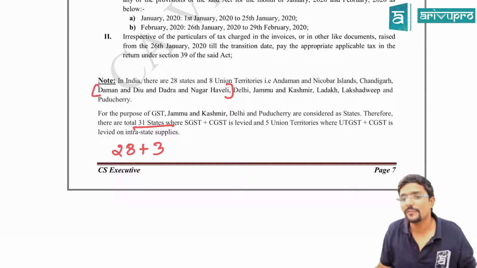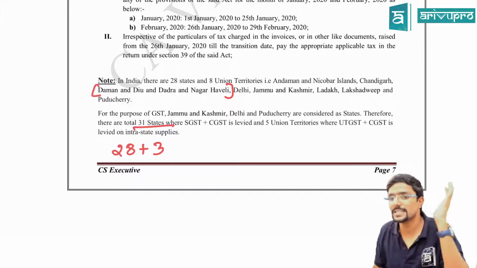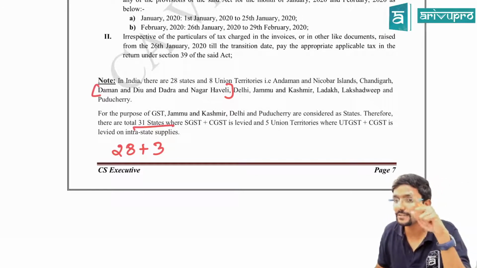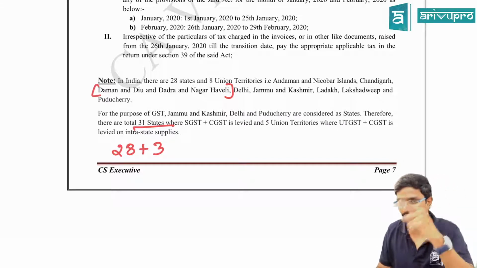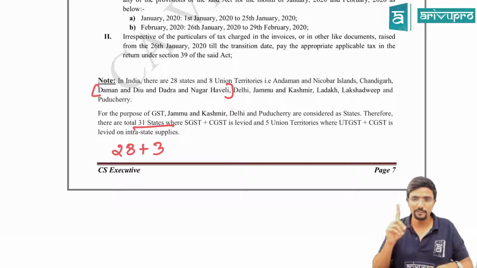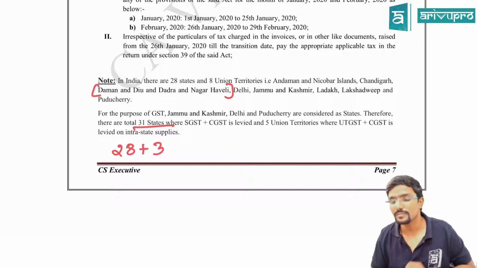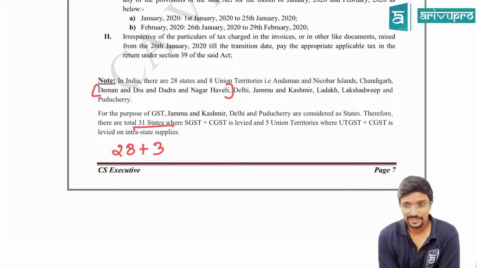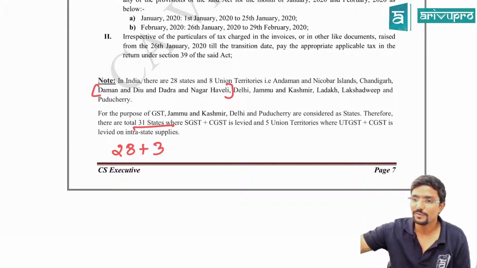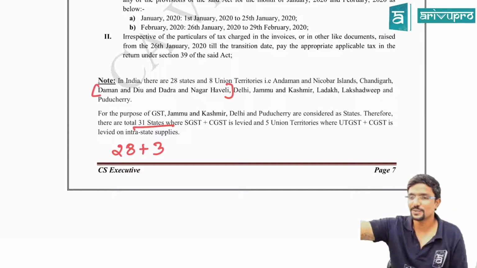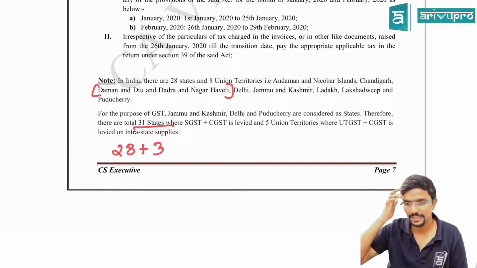Okay. Where SGST plus CGST is levied and 5 union territories where UTGST plus SGST, CGST is levied on intra-state supplies. Please be careful with this. This is one important change, guys. Because sometimes they may ask that question also. There is a supply within so and so place. What will be charged? SGST, CGST, UTGST or IGST, something they may ask like that. So please be careful with respect to this.